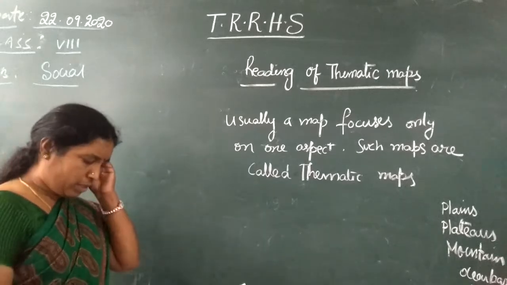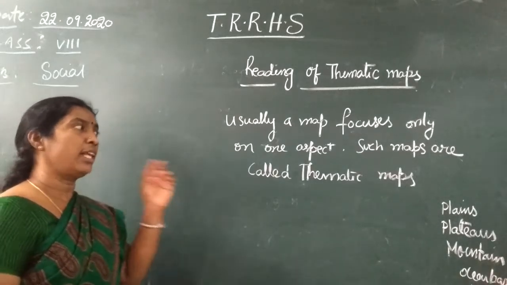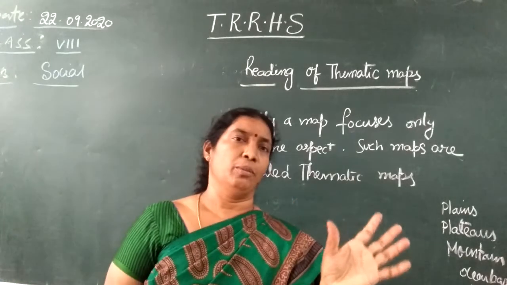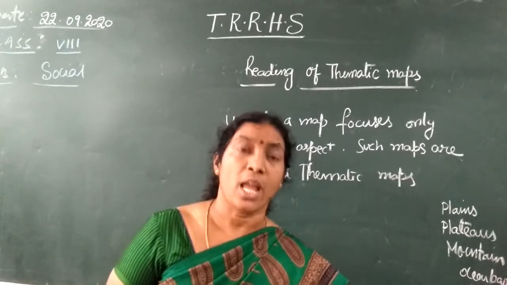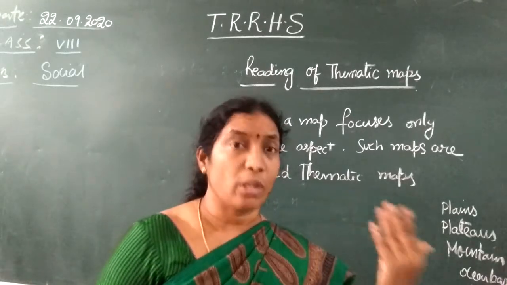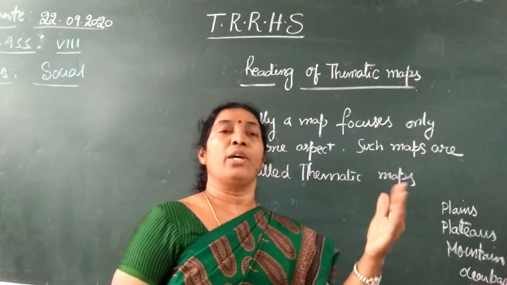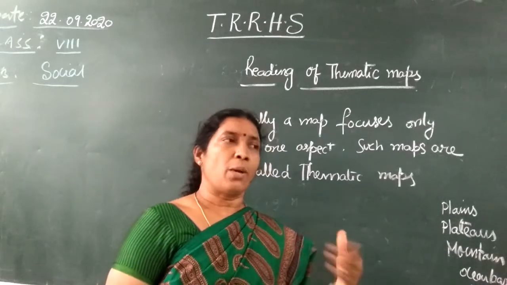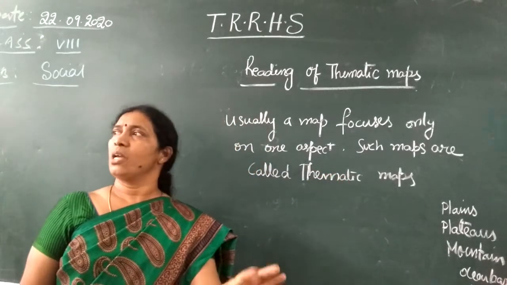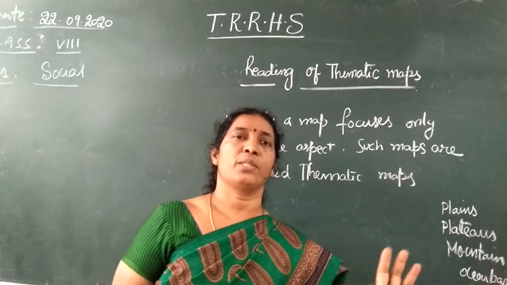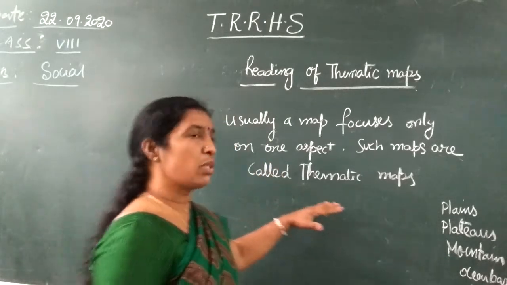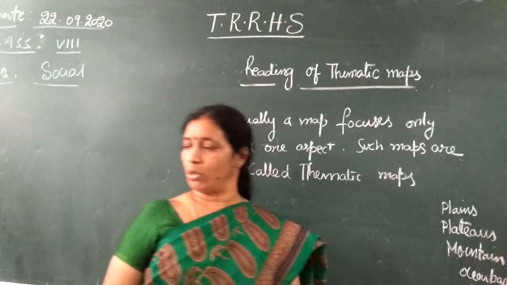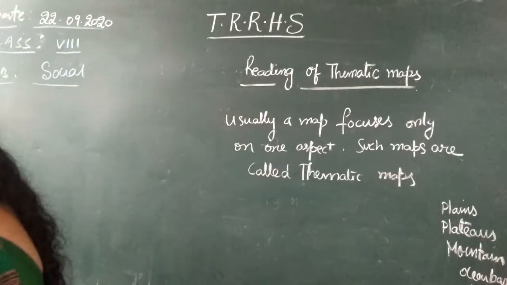So for example, some part of the land they use for markets, some land they use for water reservoirs, some lands are barren lands, and some are used for burial grounds, or only for commercial crops, or only agricultural crops. Like that, in different places, different aspects will be there. So such maps are called thematic maps.